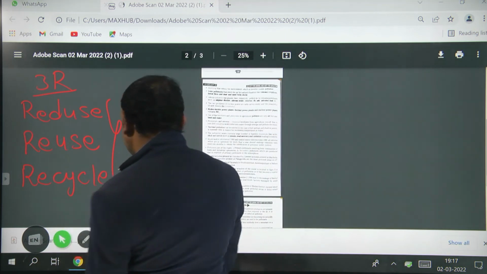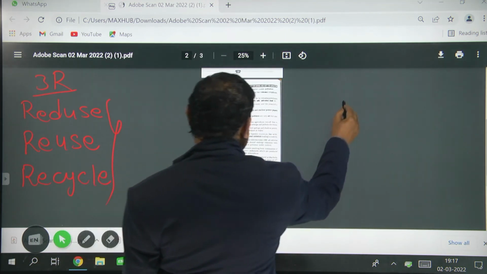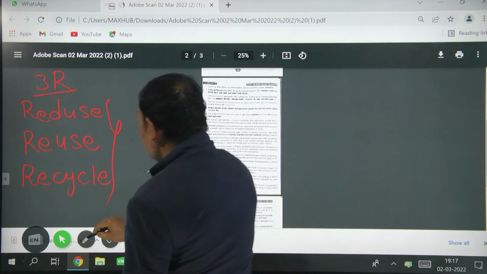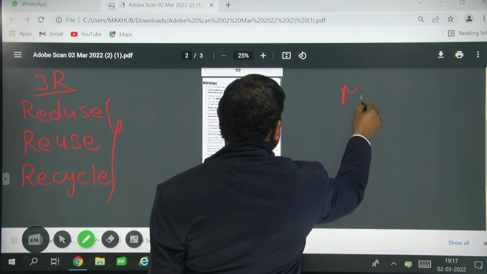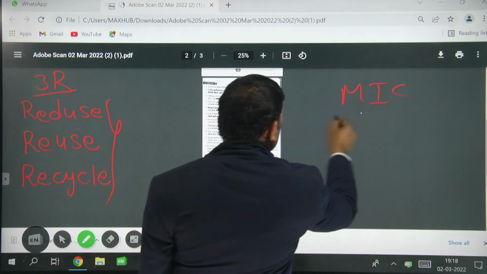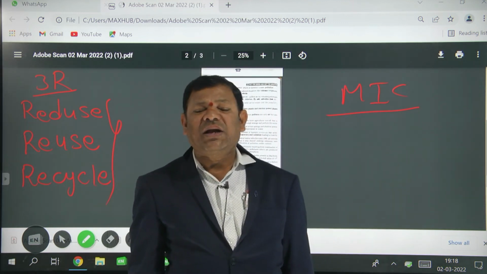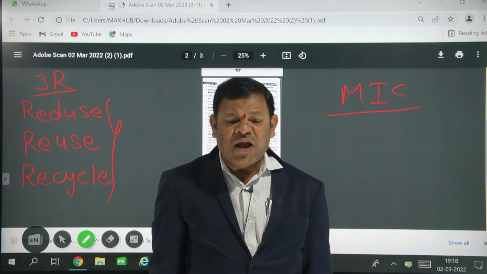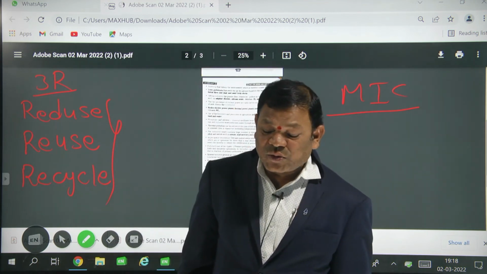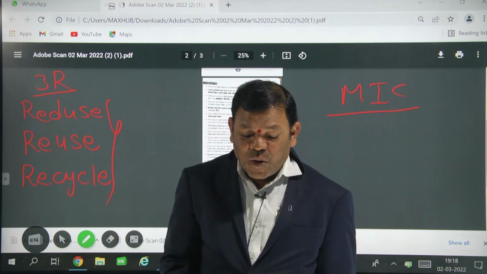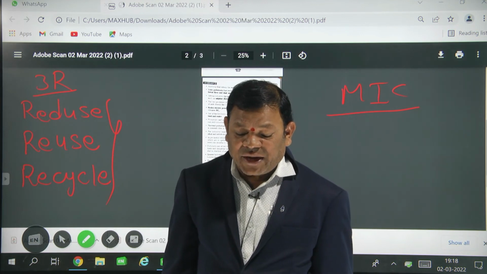Methyl isocyanate. What is that? MIC means methyl isocyanate. Who is responsible for the Bhopal gas tragedy? MIC, methyl isocyanate. Okay.